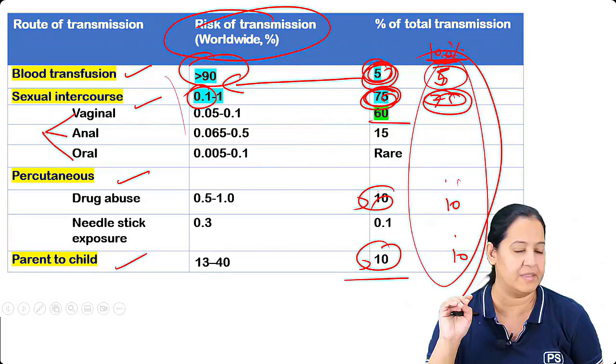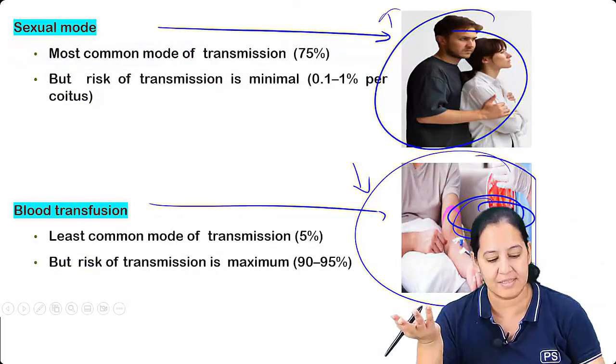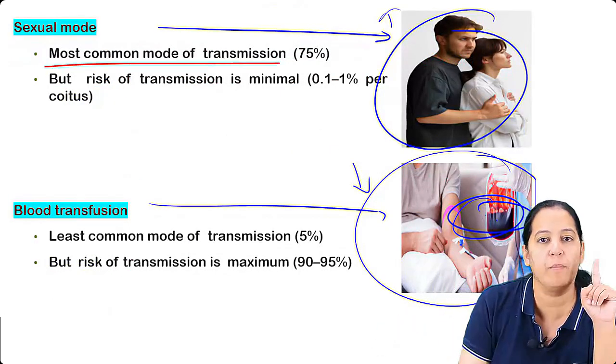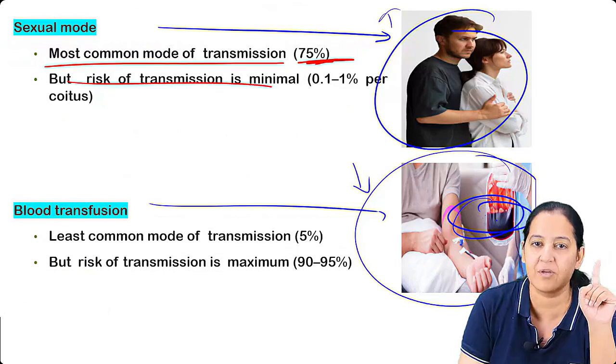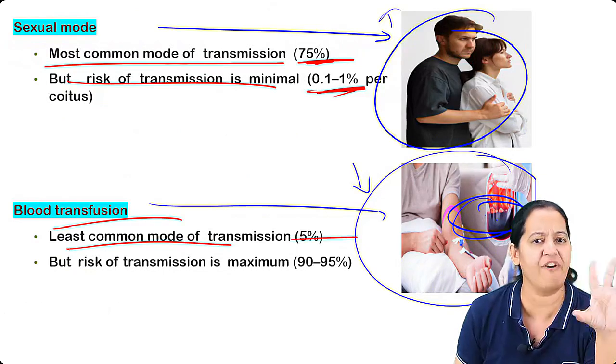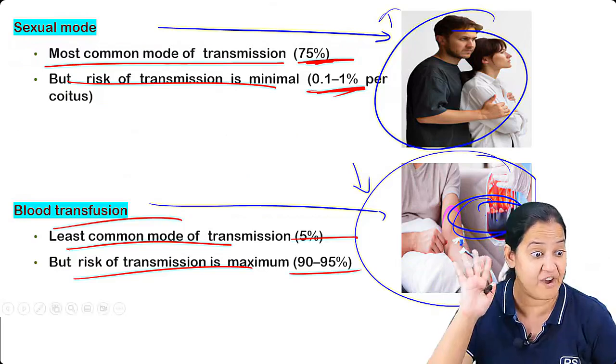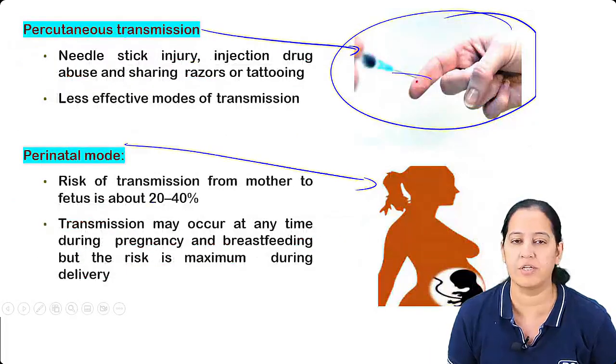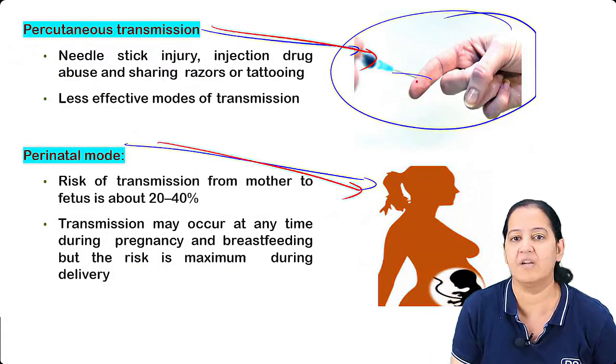Okay, that is the thing written in front of you. The most common is sexual at 75%, but the risk of transmission per coitus is only 1. Blood transfusion is the least common, only 5%, but the risk of transmission is 90 to 95. I hope you all got it. Percutaneous is there, and the perinatal mode is also there.